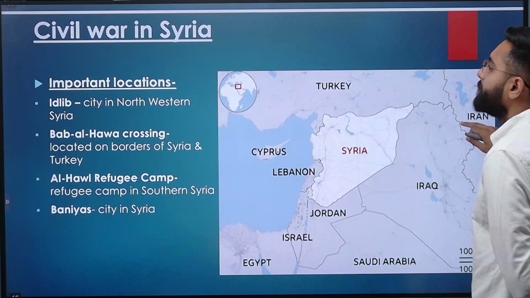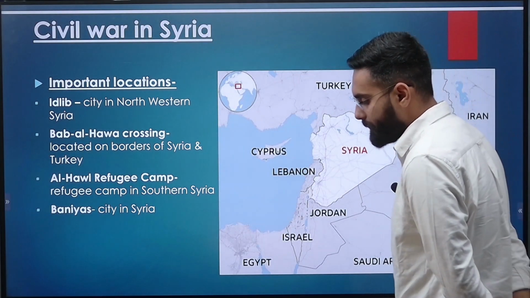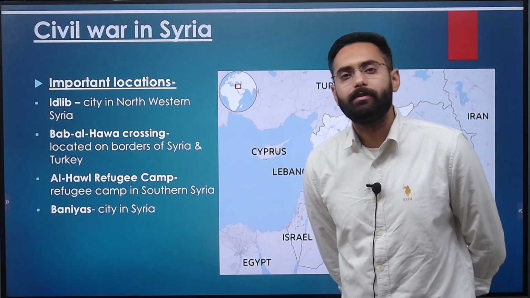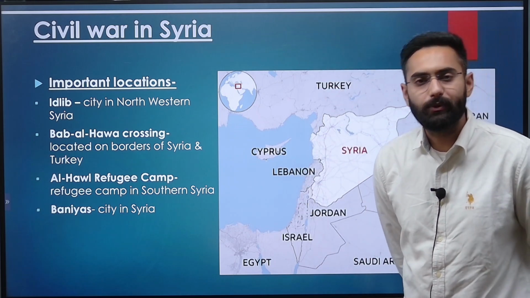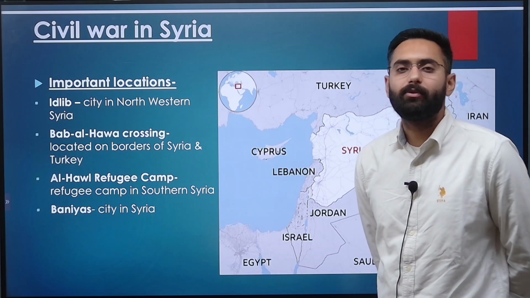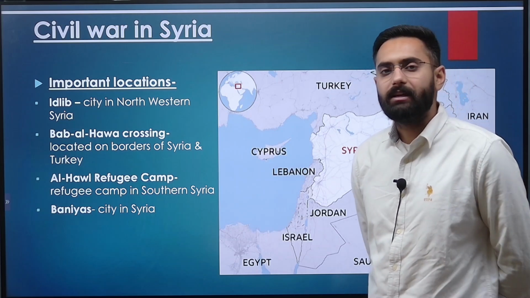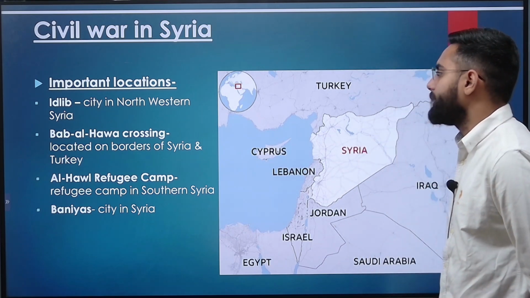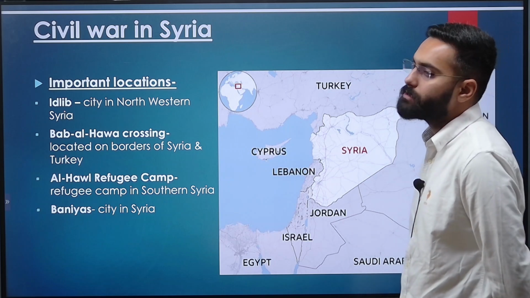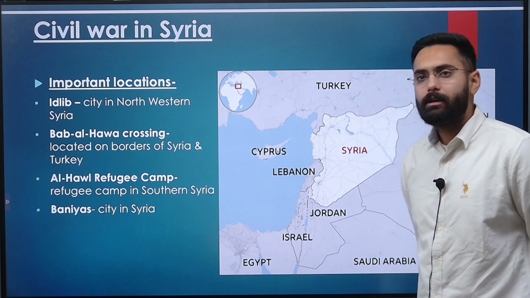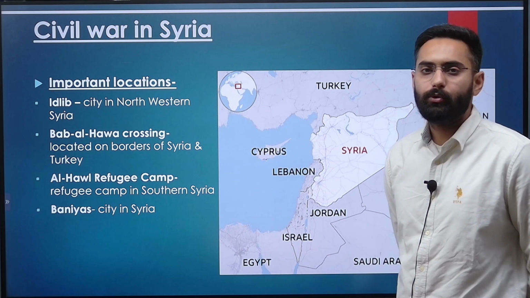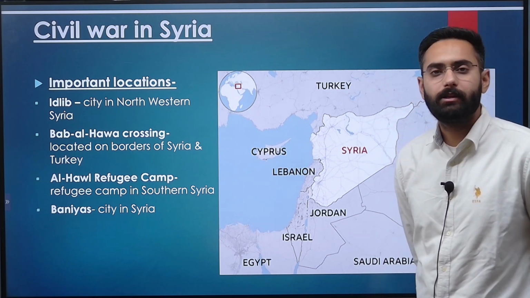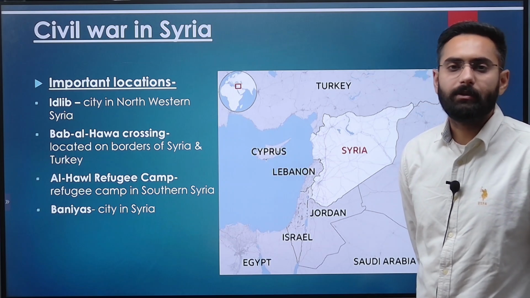Then going forward to your Syria. Syria, as I told you, it's a bordering state of Israel, and Syria has been facing the heat not only from Israel but also from Iran, and there is civil unrest going on in Syria, which has led to the creation of Daesh or the ISIS, Islamic State of Iraq and Syria. So there are a few important locations जो कि आपने सिर्फ याद रखनी है. ये locations अगर एग्जाम में फिगर आउट होती हैं प्रोमिनेंटली तो आपको आपके जहन में आ जाना चाहिए, आपको पता चल जाना चाहिए कि they are being referred to in some region of Syria.